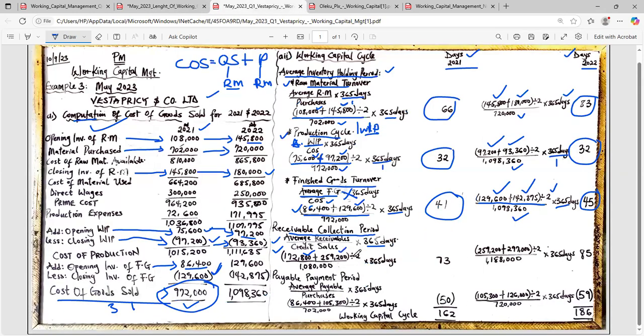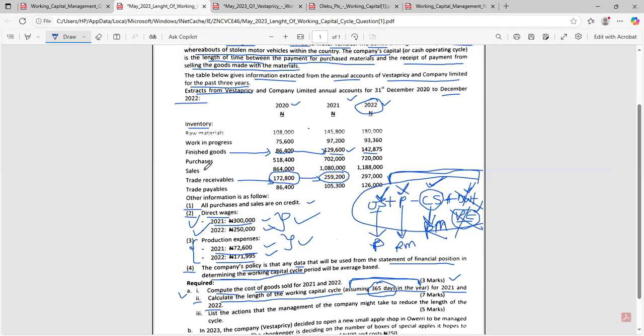259,200 divided by 2, because it's average, then divided by credit sales. In this question, we are just given sales, not credit sales. But information number 1 told us all purchases and sales are on credit. It therefore means that this sales is a credit sales. Even if you are not told and the question is silent whether it is on credit or not, please use the sales figure like that. Don't disturb yourself.